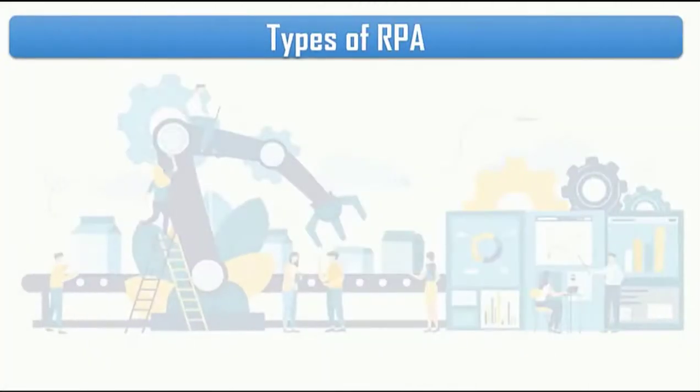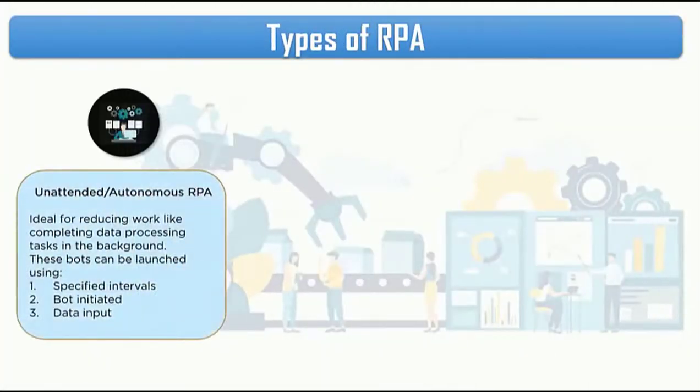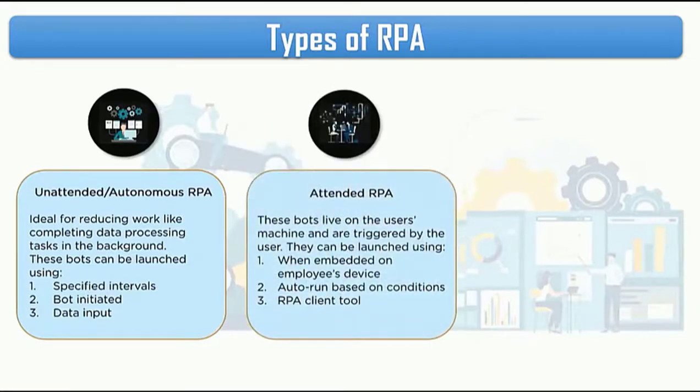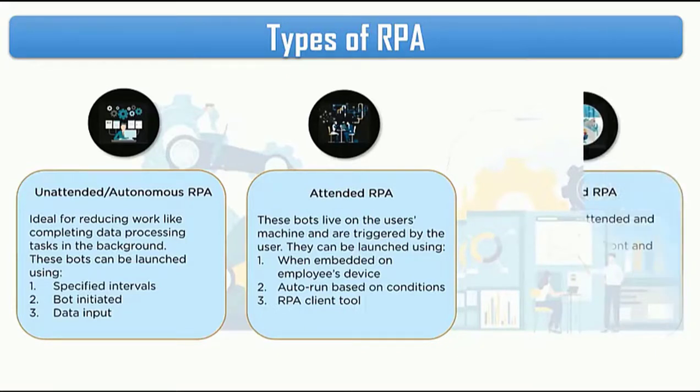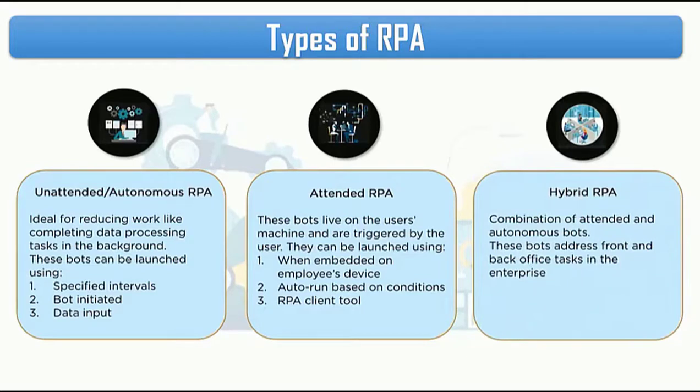Moving ahead, let's see different types of RPA. First, we have unattended or autonomous RPA. They are generally used for reducing workload, like data processing tasks in the background. These bots can be triggered when specific conditions are met. Second, we have attended RPA. These bots live on the local machine and are triggered by a manual user. Third and last, we have hybrid RPA. As the name suggests, it's a combination of both unattended and attended RPA and is used to automate both front-end as well as back-end processes.